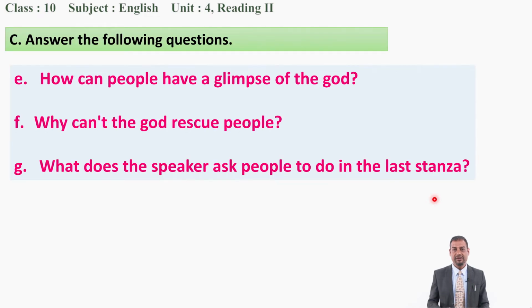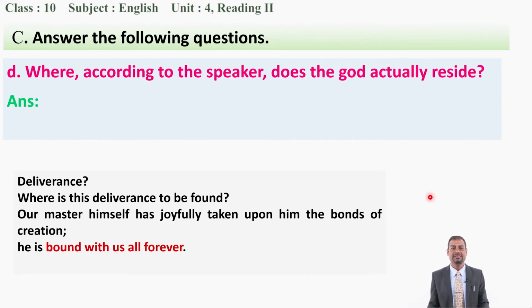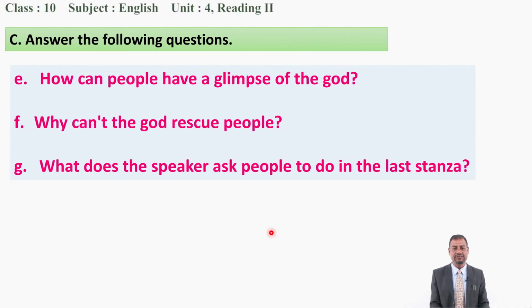Now, after this, we have three more questions, which I want to give you as homework. How can people have a glimpse of the God? It means how can people get a glimpse of the God? Why can't the God rescue people? Okay. What does the speaker ask people to do in the last stanza? In the last stanza, what does the speaker ask to do? So you have to read this text once again at home and try to understand and do it.